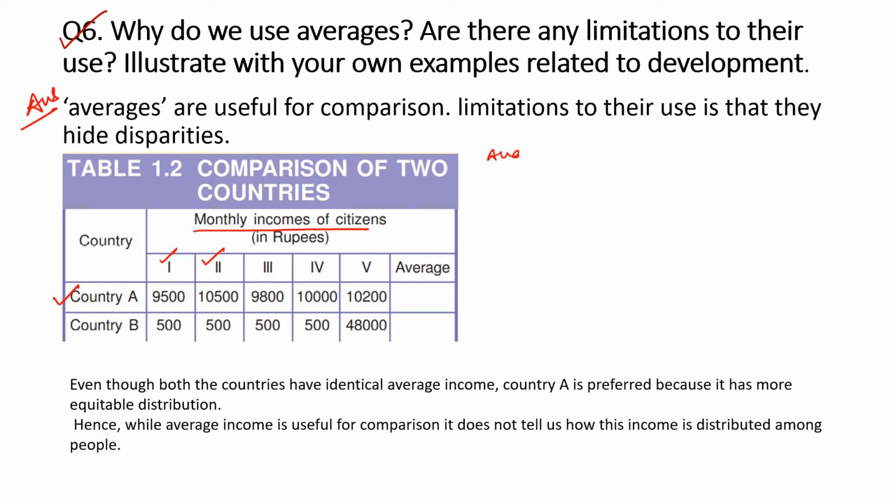Average is equals to total income divided by number of people. Therefore its sum for this country A will be 50,000. We will add all these, then it will be 50,000, and divided by number of people will be 5.